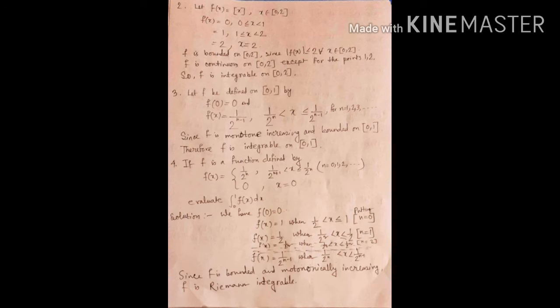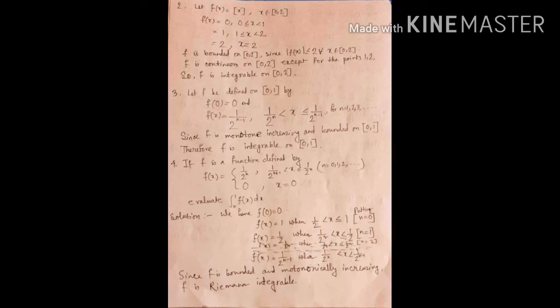So, solution. First we have f(0) = 0. Now putting n = 0, f(x) = 1 when 1/2 < x ≤ 1. Putting n = 1, f(x) = 1/2 when 1/2^2 < x ≤ 1/2. And in general f(x) = 1/2^(n-1) when 1/2^n < x ≤ 1/2^(n-1).